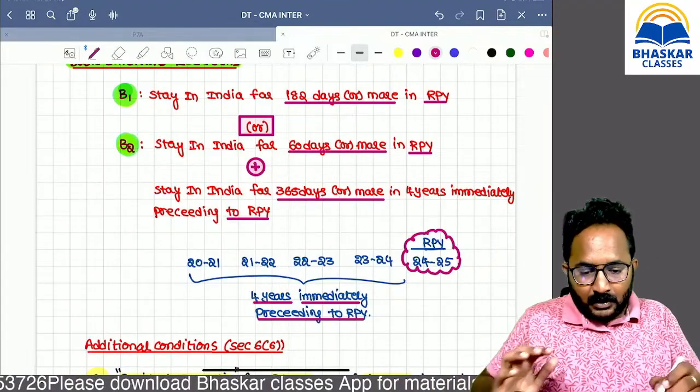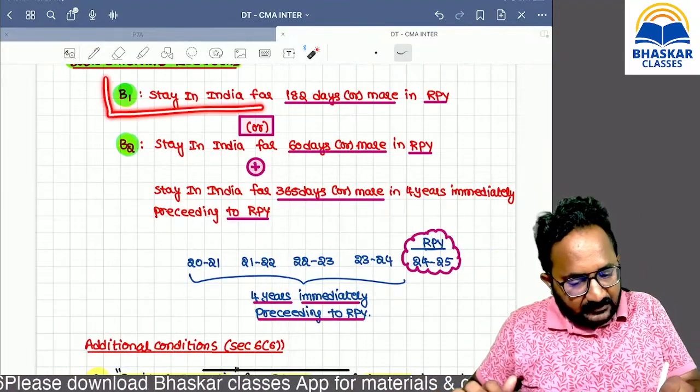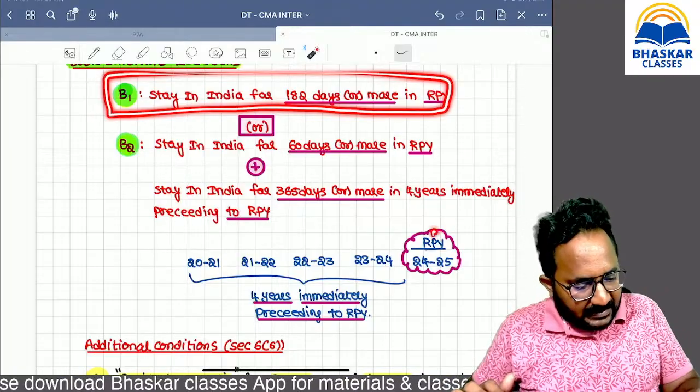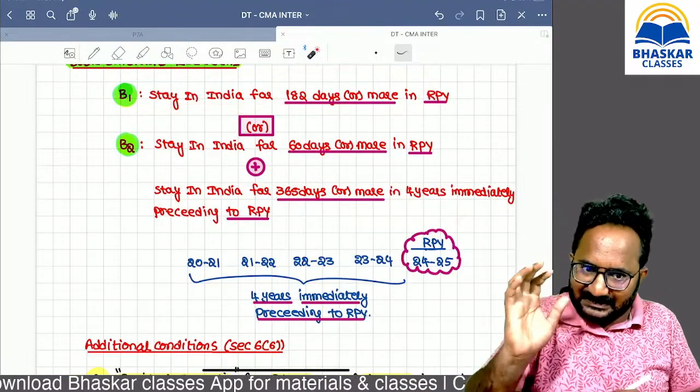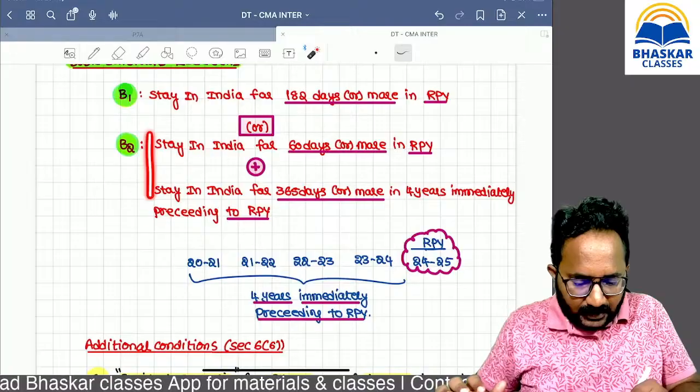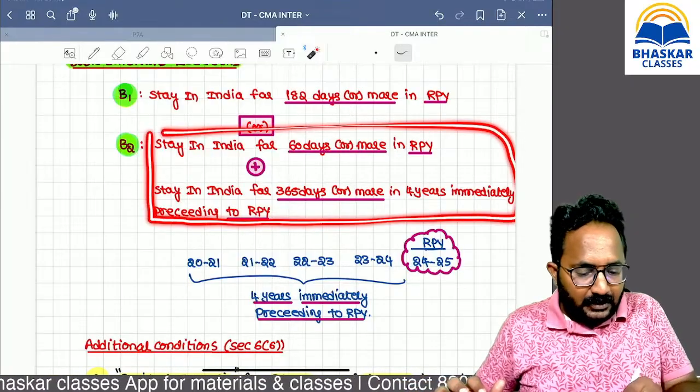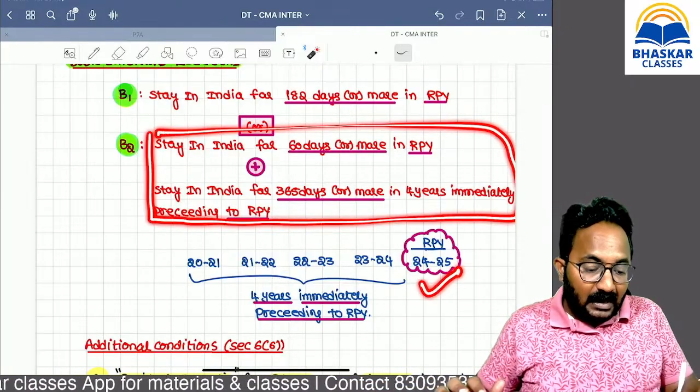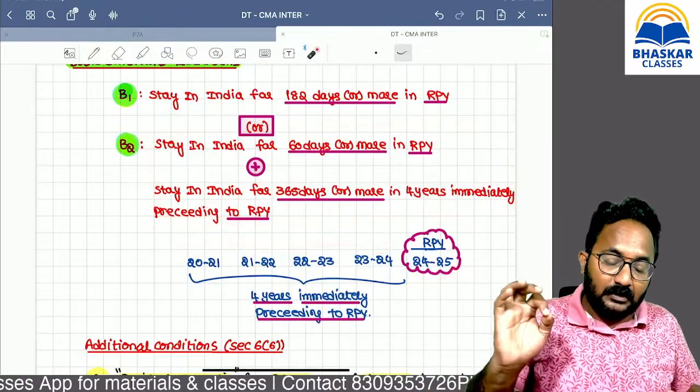That means if you want to check B1, only 1 year of data is needed. If you want to verify B2, first 1 year and the next 4 years of data are also required.